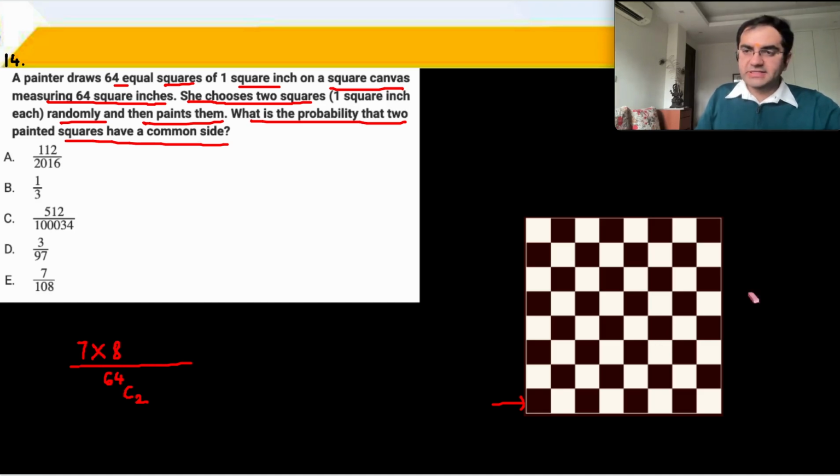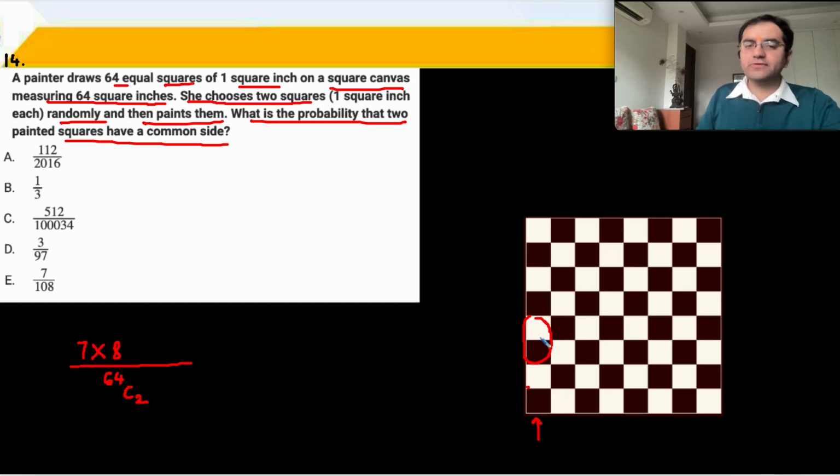Similarly, if you consider the columns, along the first column over here you have these two squares that you can take who have a common side. So along the first column, these two squares have a common side.